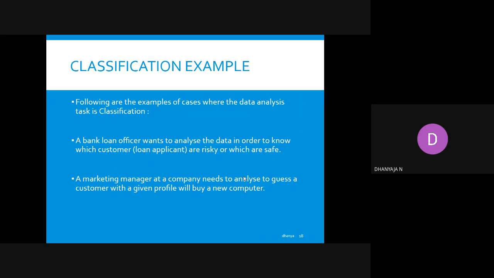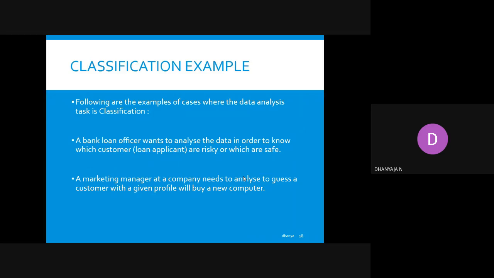They will analyze the given data, like what the age group is, what the salary is, how he has been performing for the past few years, and whether he is repaying the amount. Considering all those factors, a bank loan officer will approve the loan request, and the rest of the applicants will be rejected.